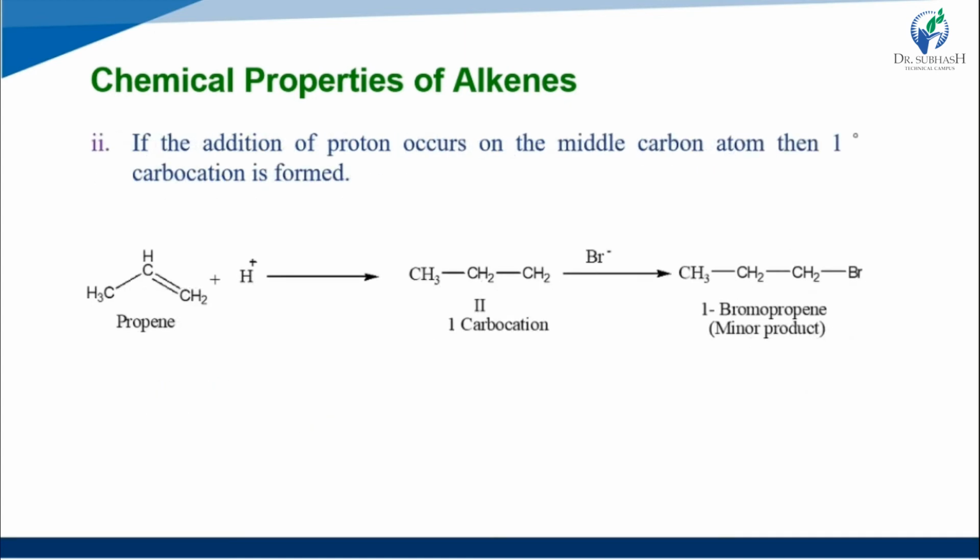Then the second possibility is that the proton adds to the middle carbon atom, forming a primary carbocation. So we take propene plus H plus ion, and after the reaction a primary carbocation is generated. Bromine then attaches to the last carbon, the first carbon, and its name is 1-bromopropane. This product is the minor product, as it is less stable.